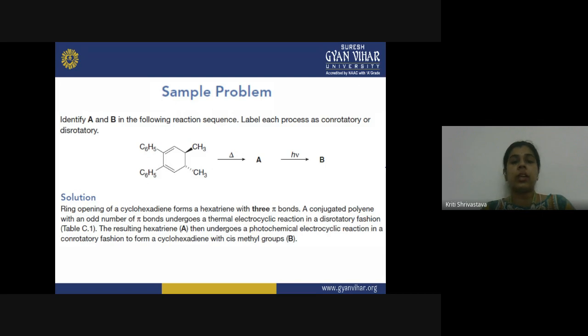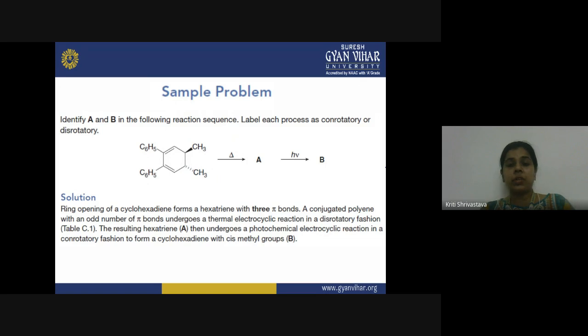So when the ring opening reaction takes place, what will happen? One sigma bond will be broken, and this will add one pi bond to the system. The ring opening of a cyclohexadiene forms a hexatriene with 3 pi bonds. This ring will break from here, and 3 pi bonds will now be there in the molecule. One will be here, here and here. So you will have 3 pi bonds.